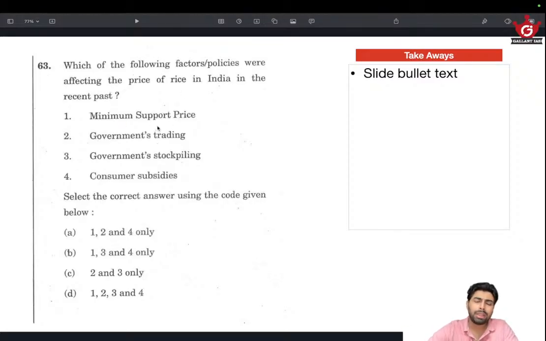Here few things we need to understand: supply, demand and price. Two of these factors play a crucial role in price, and these two play a crucial role in supply and demand. So all of it seems likely. It hasn't mentioned which are the supply factors or price factors or anything of that sort. Which of the following factors or policies are affecting price of rice? It's a very general question, so everything is possible. So that's it. Takeaway is the MSP system and Kharif and Rabi crops